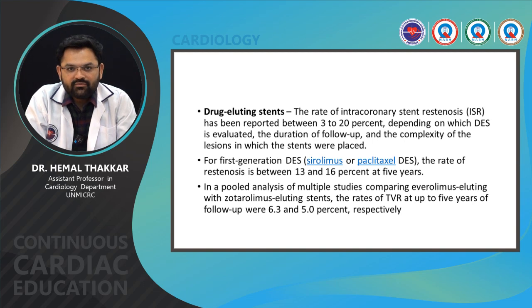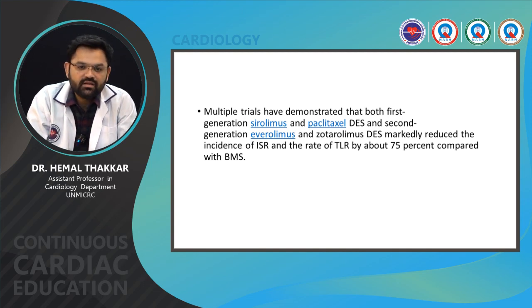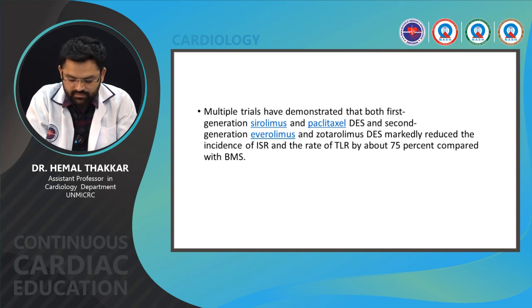In pooled analysis of multiple studies comparing everolimus eluting stent with zotarolimus eluting stents, the rates of target vessel revascularization at up to 5 years of follow-up were 6.3 and 5% respectively, so least with zotarolimus. Multiple trials have demonstrated that both first generation sirolimus and paclitaxel DES and second generation everolimus and zotarolimus DES markedly reduce the incidence of ISR and the rate of TLR by about 75% compared with BMS.